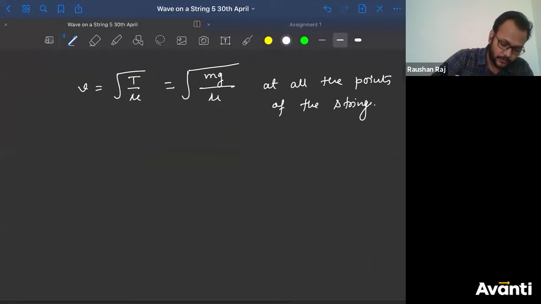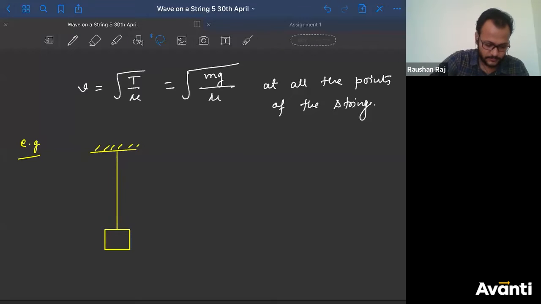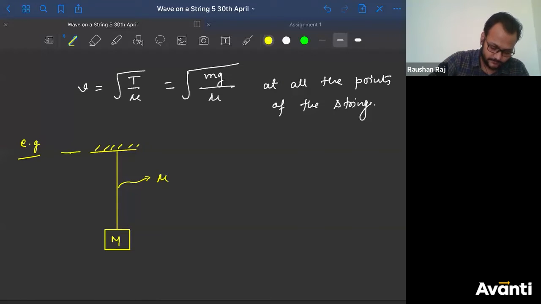Now let me ask you one more numerical. Consider this is mass capital M, this is mu, and the length of the string is given to you as small l.